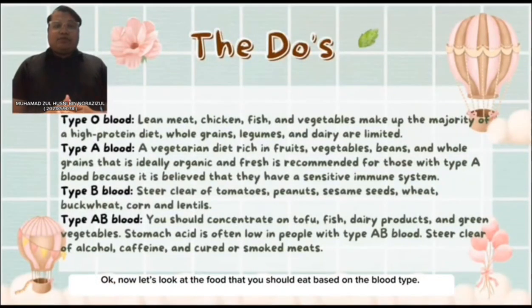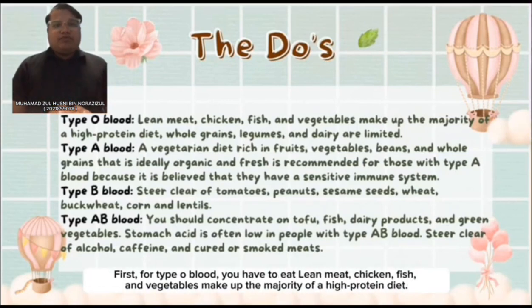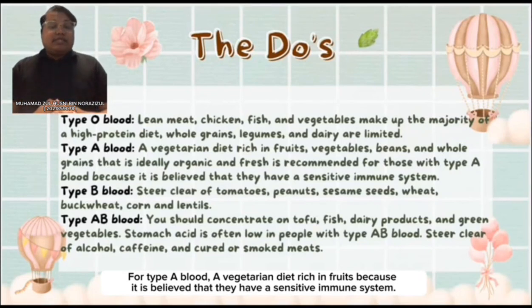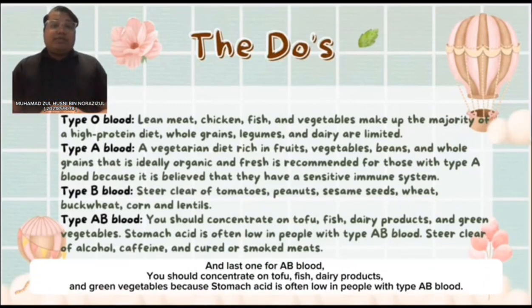Now let's look at the foods that you should eat based on your blood type. First, for type O blood, lean meat, chicken, fish, and vegetables make up the majority of a high protein diet. For type A blood, a vegetarian diet rich in fruits, because it is believed that they have a sensitive immune system. For type B blood, stay clear of tomatoes, peanuts, sesame seeds, wheat, buckwheat, corn, and lentils. And the last one, for AB blood, you should concentrate on tofu, fish, dairy products, and green vegetables because stomach acid is often lower in people with type A blood.